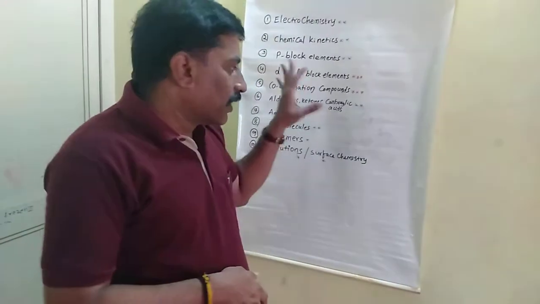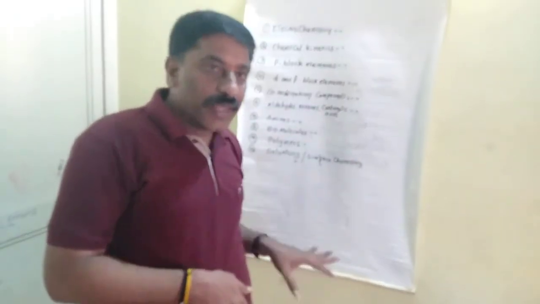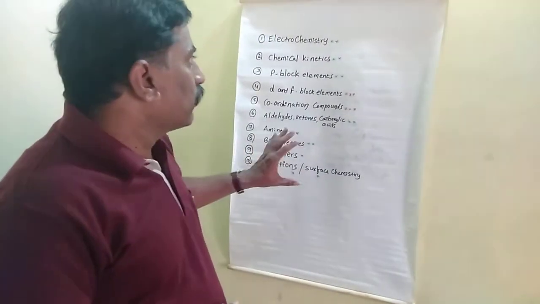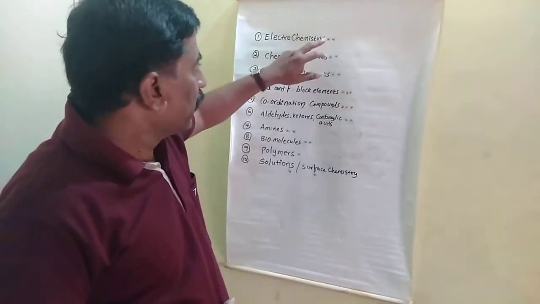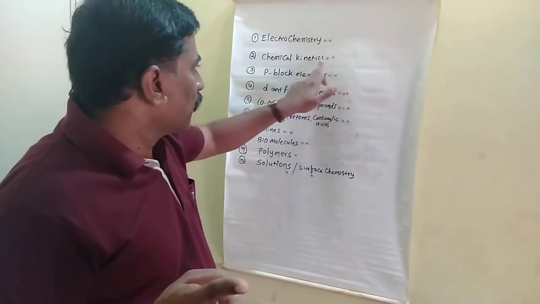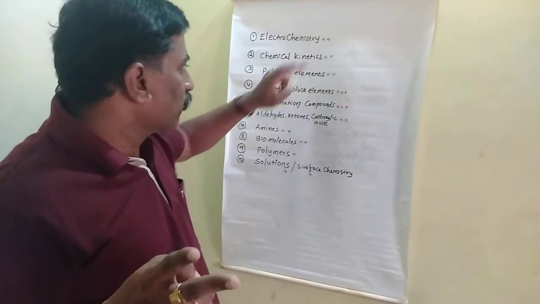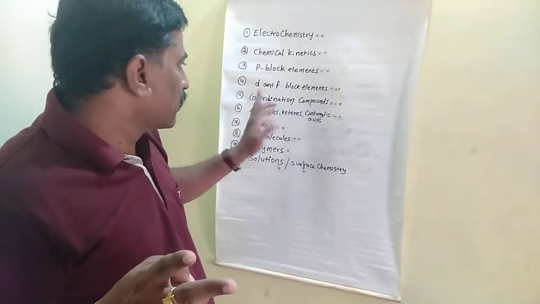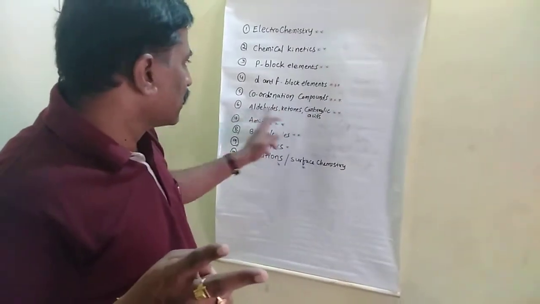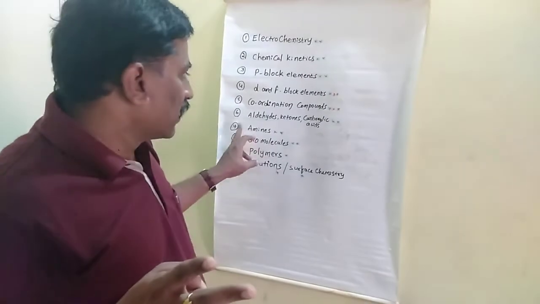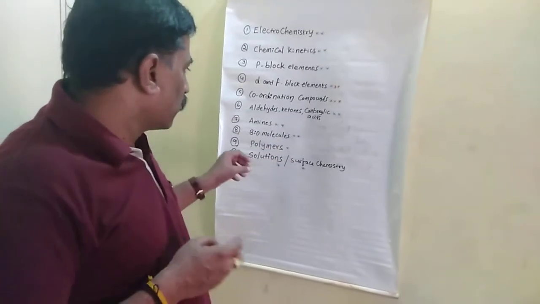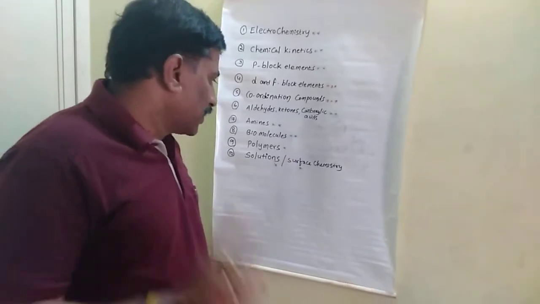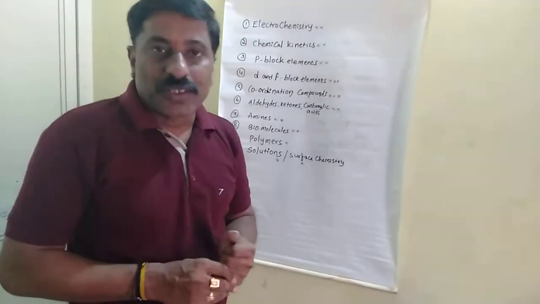If you prepare like this, then from these 10 or 11 lessons how many questions will you get at minimum? Electrochemistry 2 questions, chemical kinetics 2 questions, 2 plus 2 is 4, P block elements 2 questions, D and F block elements 3 questions, coordination compounds 3 questions, aldehydes, ketones and carboxylic acids 2 questions, amines 2 questions, biomolecules 2 questions, polymers 1 question, solutions minimum 1 question, surface chemistry minimum 1 question.